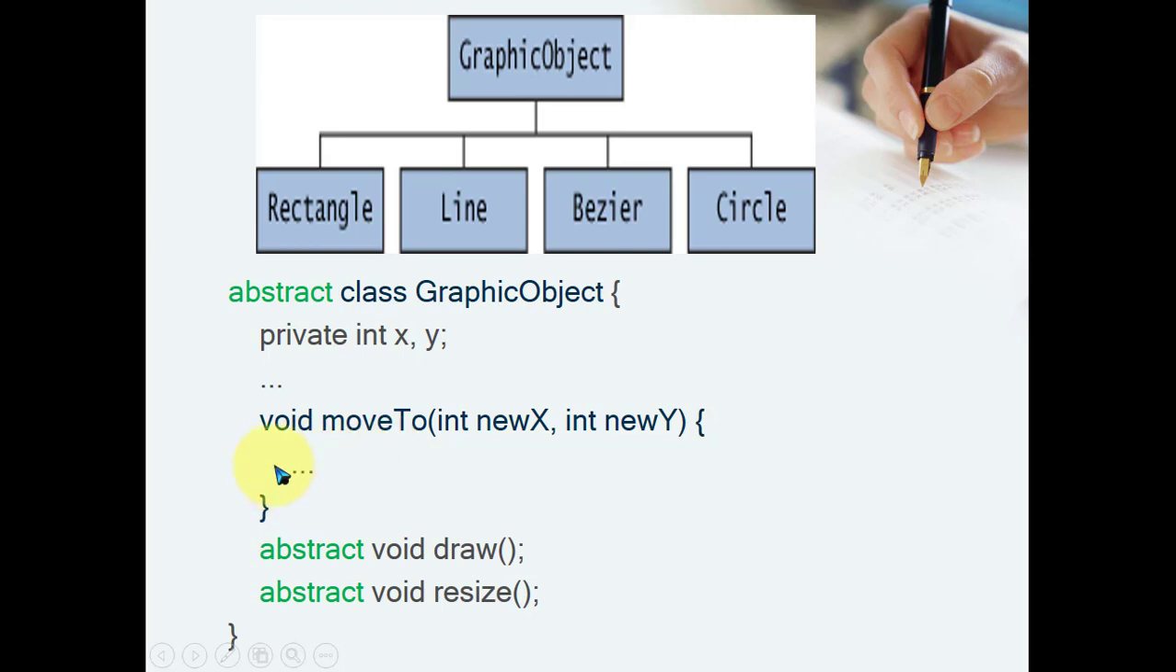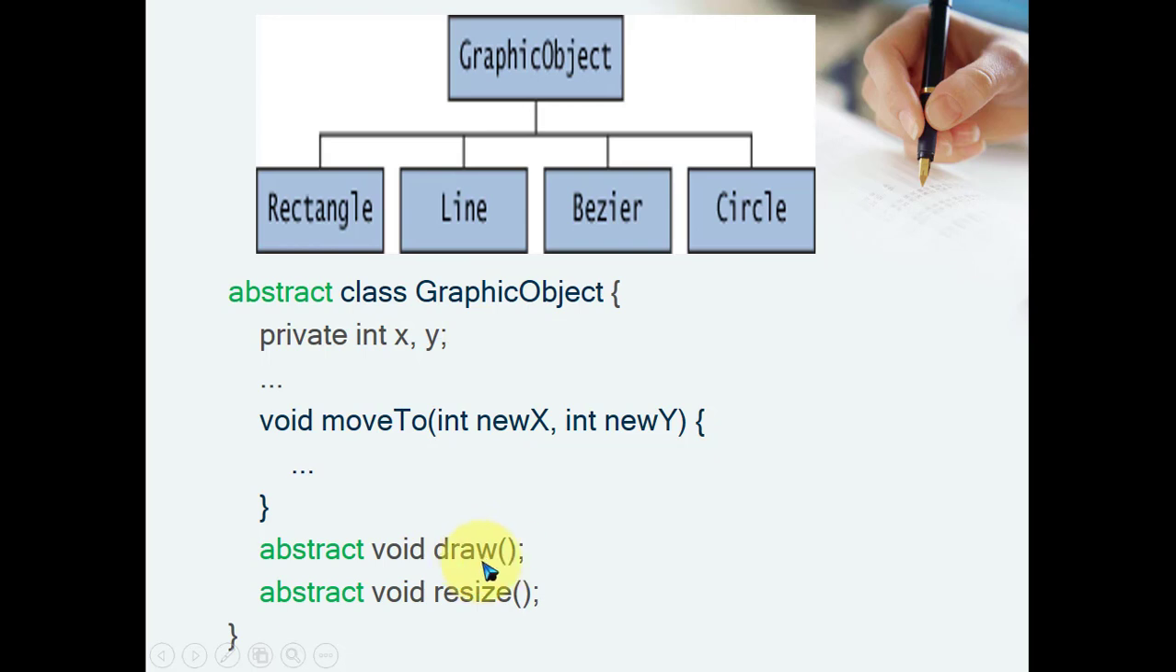It is possible because if you have x and y coordinates, you can move the object, and this is applicable to any graphics object. That's why this implementation is available here. Because of that, between the curly brackets, whatever implementation logic is needed, you can write here. But look here, void draw and void resize. The draw functionality for a general graphics object is not applicable.